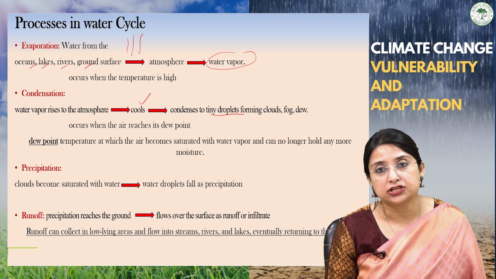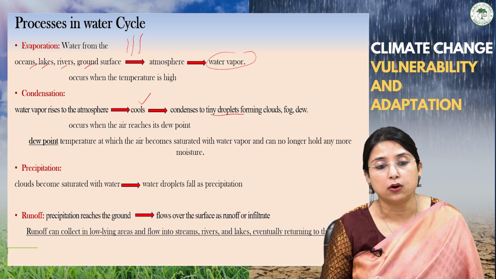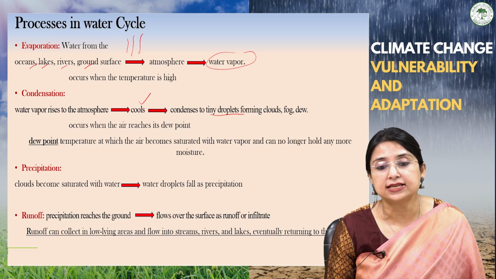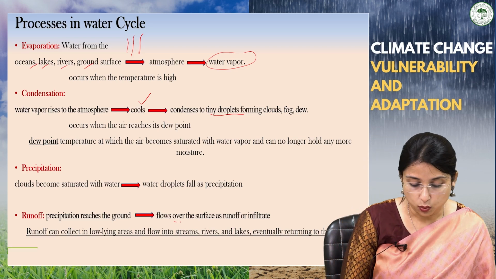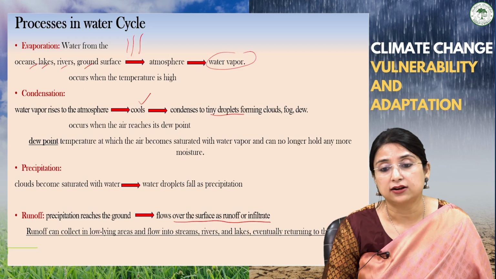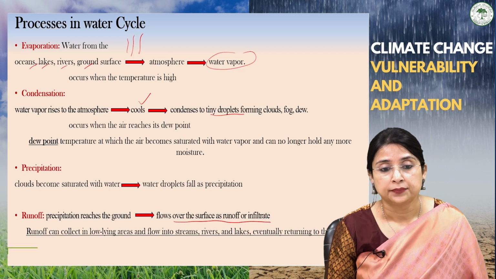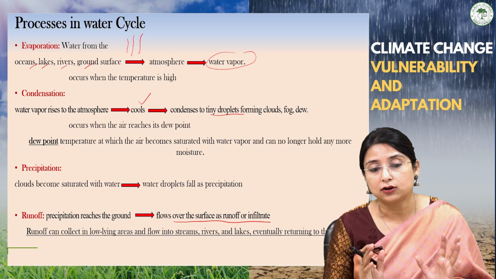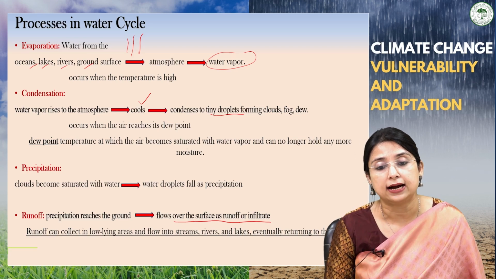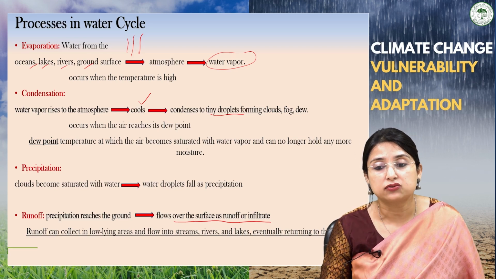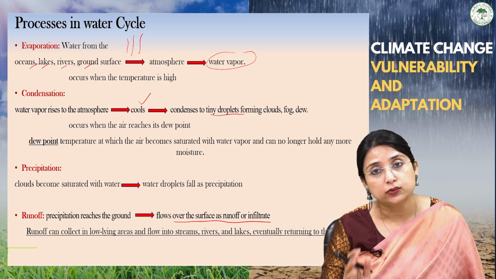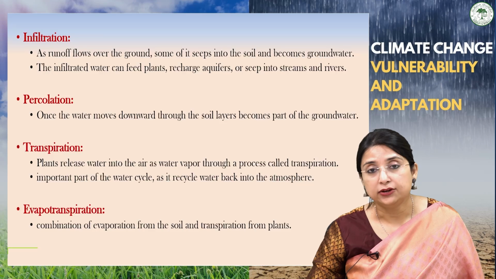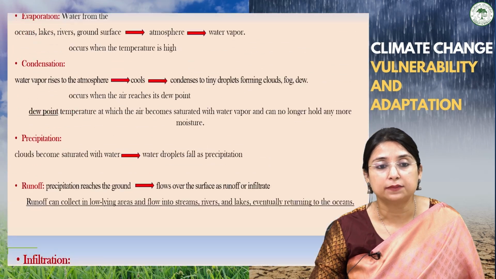After this precipitation, when the water is received on the ground, the runoff process takes place where the precipitation reaches the ground and flows over the surface as runoff or infiltrates. What is the significance of runoff? This runoff can collect in low-lying areas and flow in streams, rivers, lakes, and eventually return to the ocean. So here you can see a whole cycle is maintained.